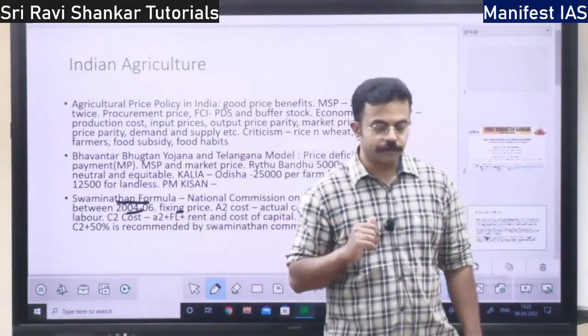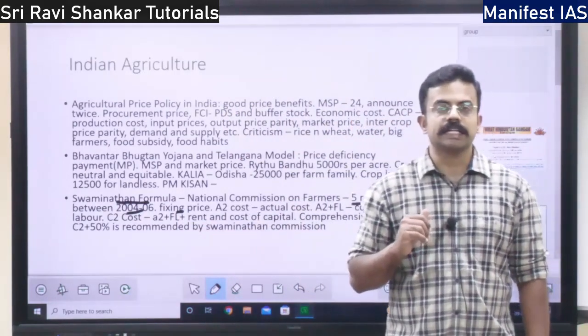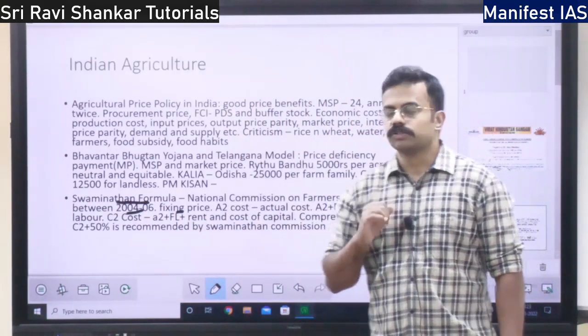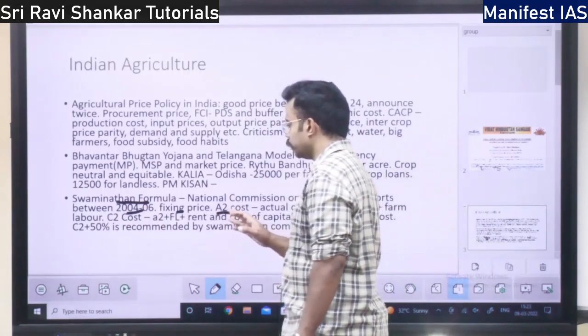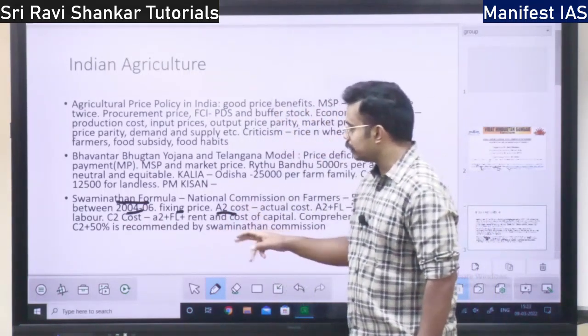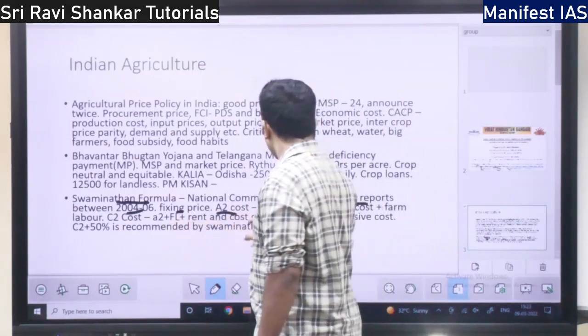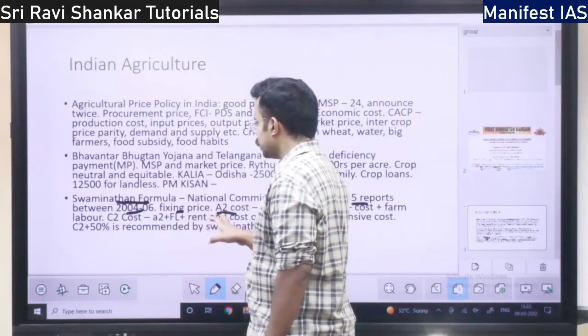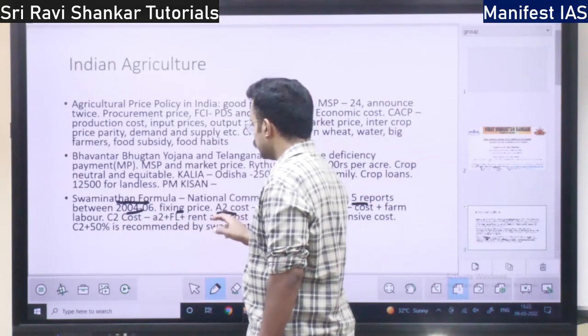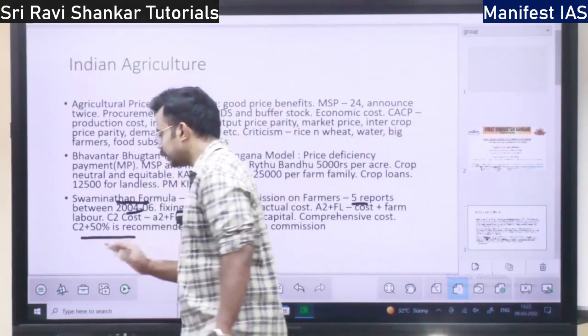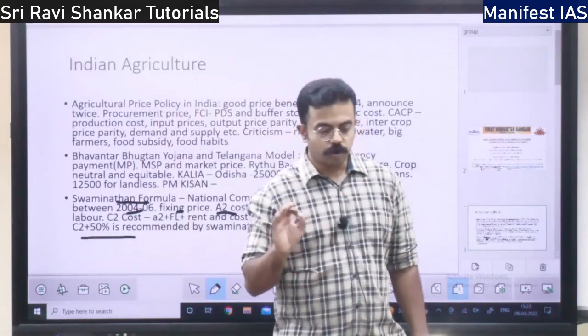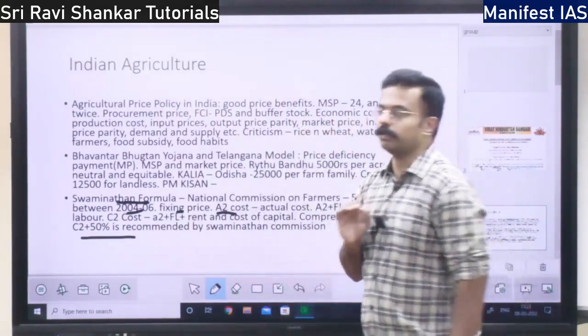What price should be fixed for the agricultural produce, right? It is based on formulas called A2, A2 plus FL, and C2. There are various types. Lastly, what was agreed is that C2 plus 50% is recommended by the commission. So what is A2? What is C2? We will look into it now.